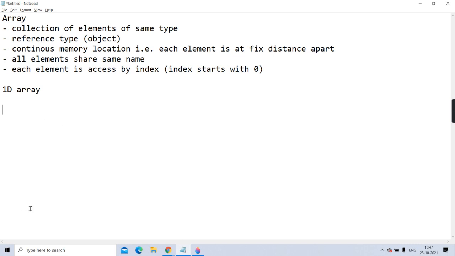If it is not from those 8 types, then it is an object, a user-defined type made from these primitive types. So an array comes under which category? Primitive or non-primitive? Non-primitive. And if it is non-primitive, it's an object according to Java, and if it is an object, it has a reference. It comes under the reference category.